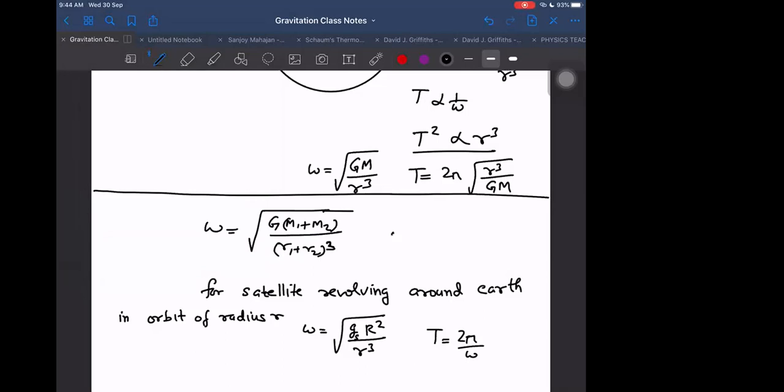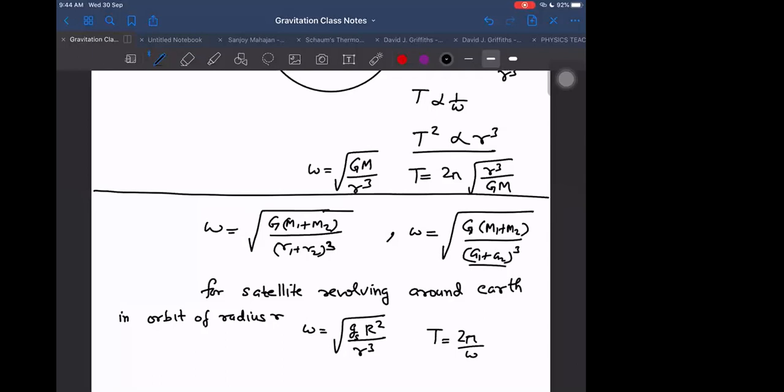But now somebody may ask me, what happens if it becomes an elliptical orbit? As you know, whatever role the radius plays in a circular orbit, the same role the semi-major axis plays in an elliptical orbit. So I have to write G(M1 plus M2) upon (A1 plus A2) cube if it is an elliptical orbit. A1 and A2 are the individual semi-major axes of each ellipse. Both are moving in elliptical orbits. So if we know the relative semi-major axis A1 plus A2, the total effective distance, then we can find it directly.